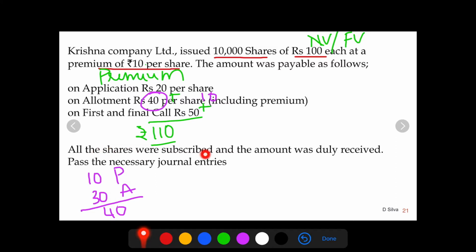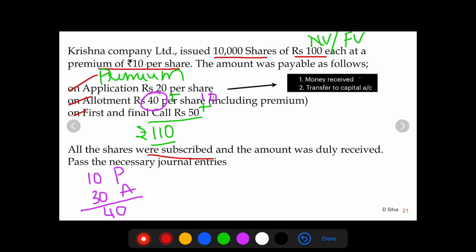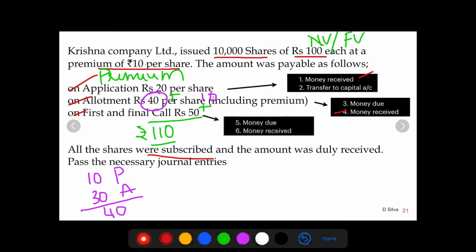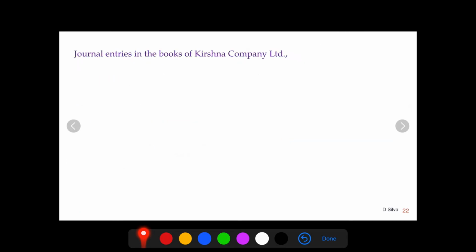All the shares are subscribed. How many shares are issued? 10,000 shares, and these shares are subscribed in the form of application, allotment, and first and final call. And the money was duly received, meaning we receive the money on application, during the allotment stage including premium, and at the stage of first and final call. So the amount was duly received on application, allotment and first and final call. Let's pass the journal entries.